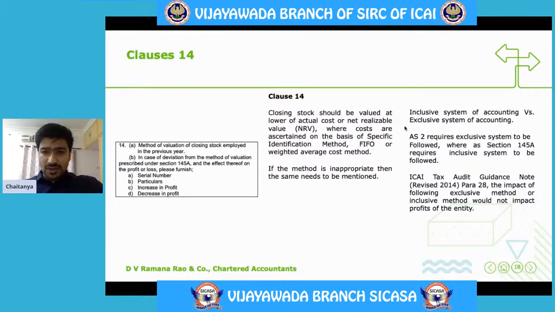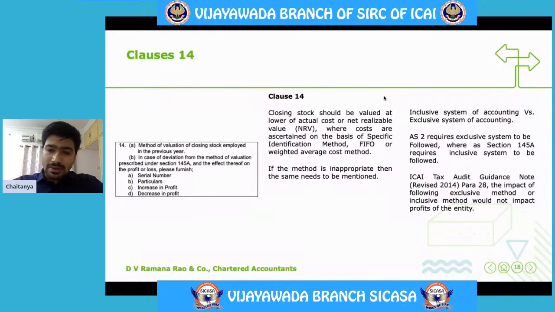Inclusive system of accounting means your sales, your purchases, your opening stock, and your closing stock. All these 4 items will be accounted inclusive of the indirect taxes. Exclusive method of accounting is the accounting which we generally follow, wherein we will not include the value of indirect taxes in the opening stock, sales, purchases, or closing stock.